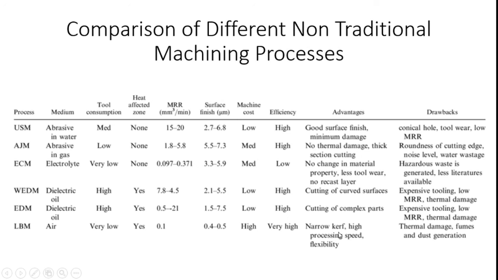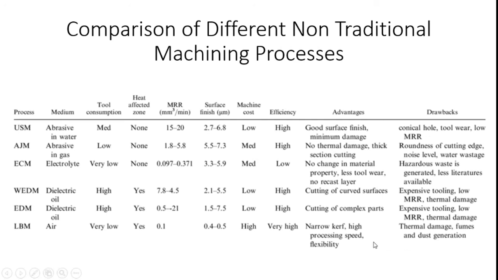Kerf is the taper available in the cutting zone. We can reduce the taper in the cutting operation. For example, in traditional machining, power saw cutting produces a taper of 0.3 mm. We can avoid this 0.3 mm kerf dimension and reduce it with laser beam machining.